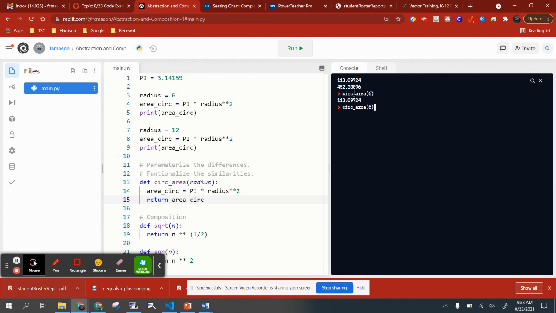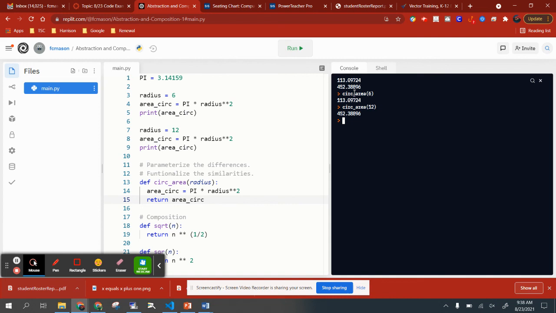And then we can call it again, right? So I'll call it again with the value of 12, which is, yeah, the same as it was before. So, make sure that you understand just sort of the mechanics of how this worked. When I did circ area, 6 in parentheses, and then hit enter, that 6 was sent to the function where it became the value of the parameter radius. Okay, Python did that. It's a bit like it created a line like number 3 for itself, right?